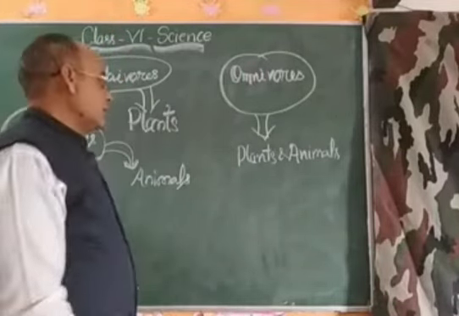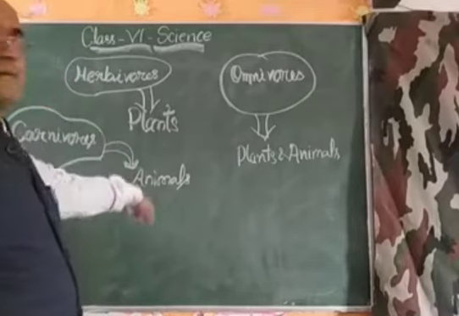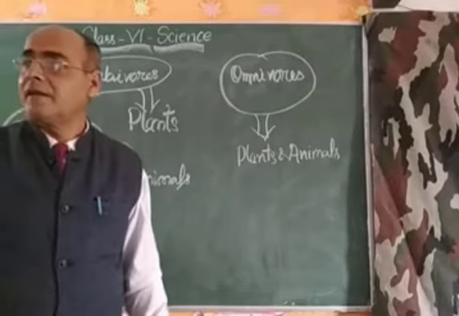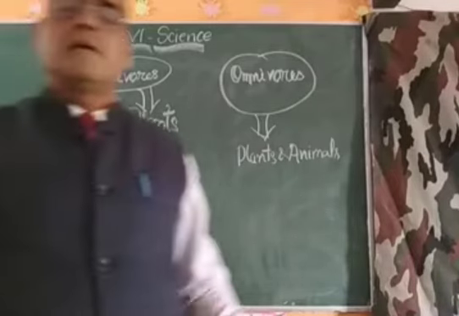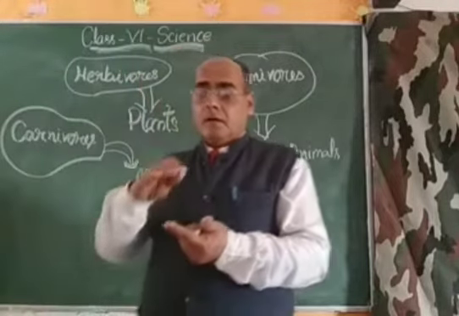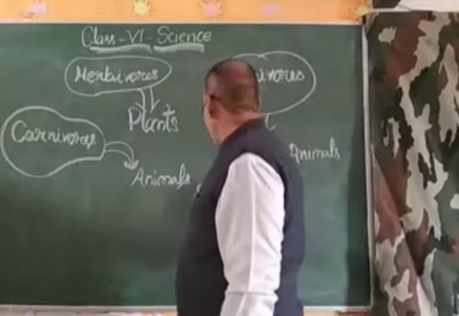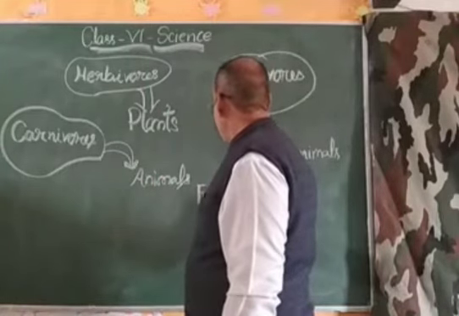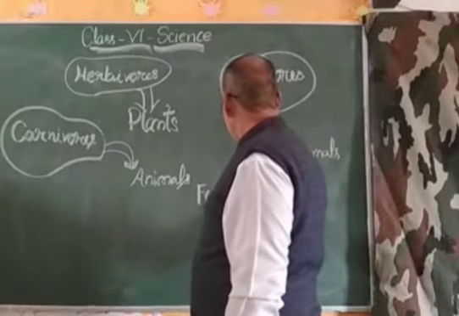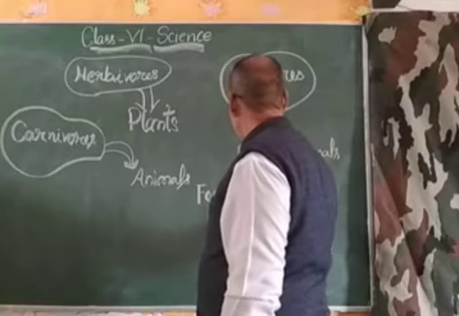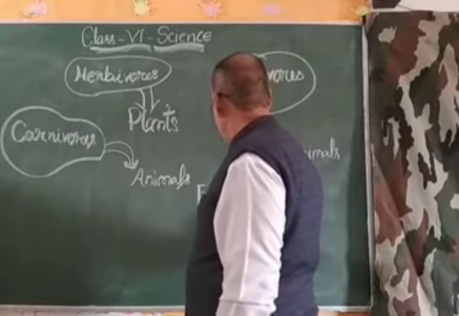My dear student, these categories decide the different types of feeding level, different types of food level, and this food level is called the trophic level.